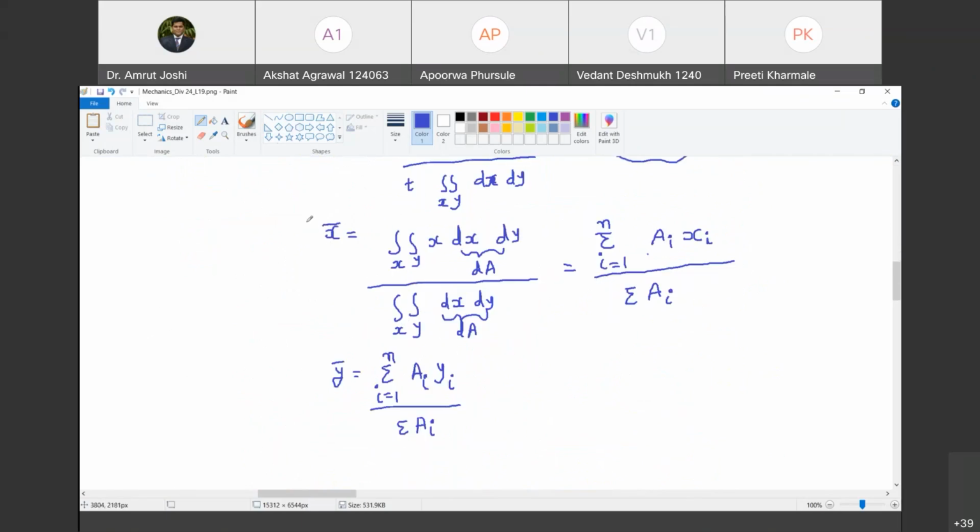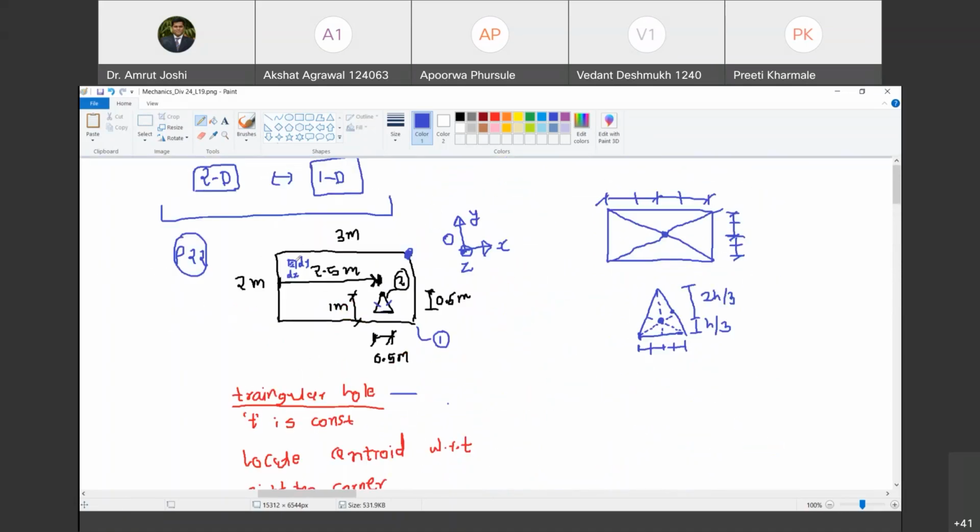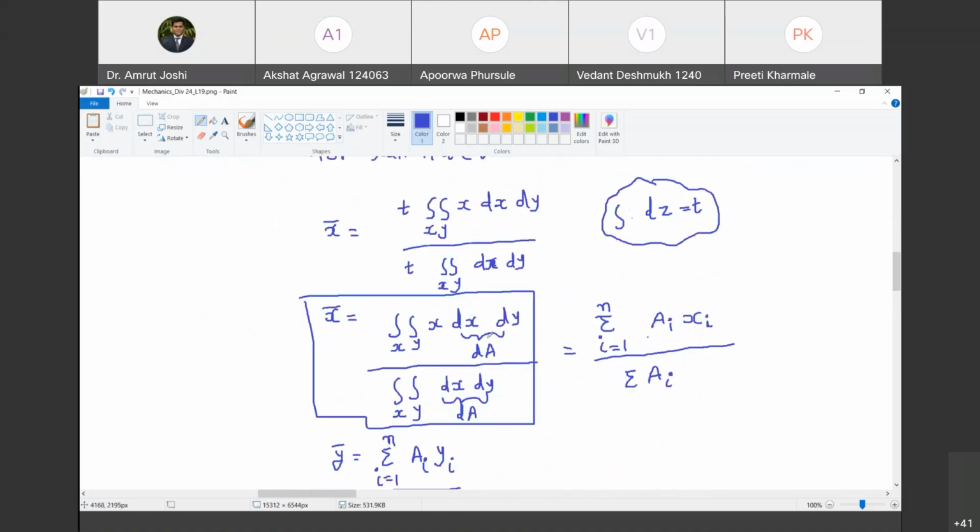So for a lamina, we have the definition of x bar as double integration over x and y of x dx dy divided by double integration over x and y of dx dy. Happy? Yes, sir. Now what is this dx into dy? Dx into dy is the area of this small shaded portion. Happy? Yes, sir. So I will call it dA. Here also dx dy I am going to call dA.